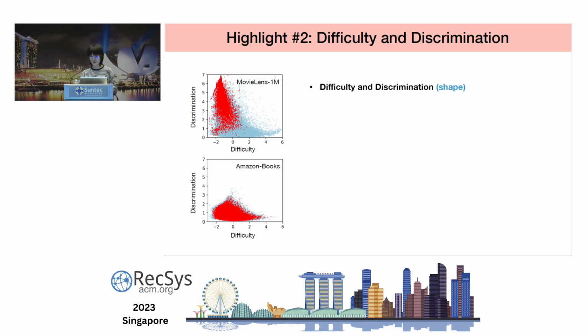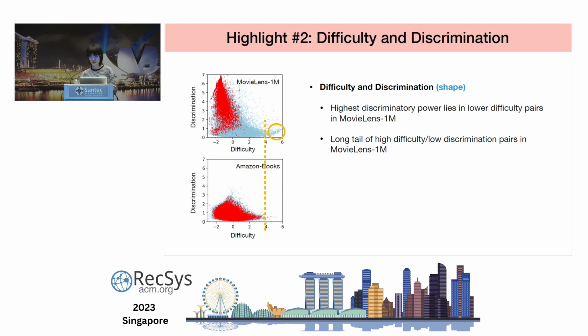If we look at the shape of these two figures, we notice that the highest discriminatory power lies in lower difficulty user atom pairs in MovieLens 1 million. We also observe that in MovieLens 1 million, there is a long tail of high difficulty and low discrimination user atom pairs. We think this suggests that there are some difficult user atom pairs that hardly any of the models can predict correctly.